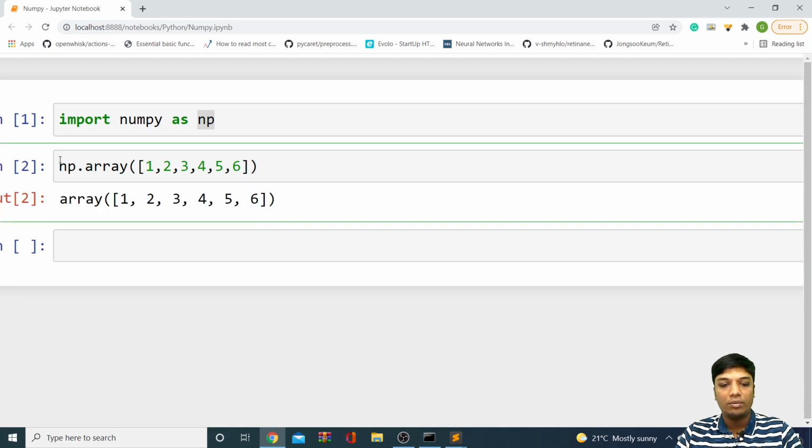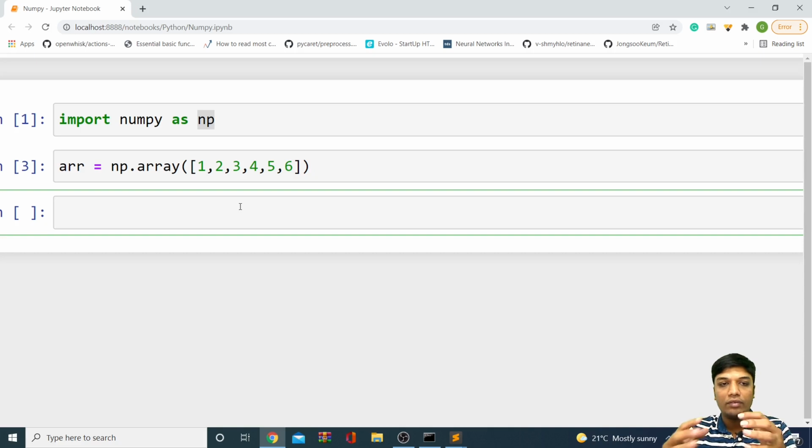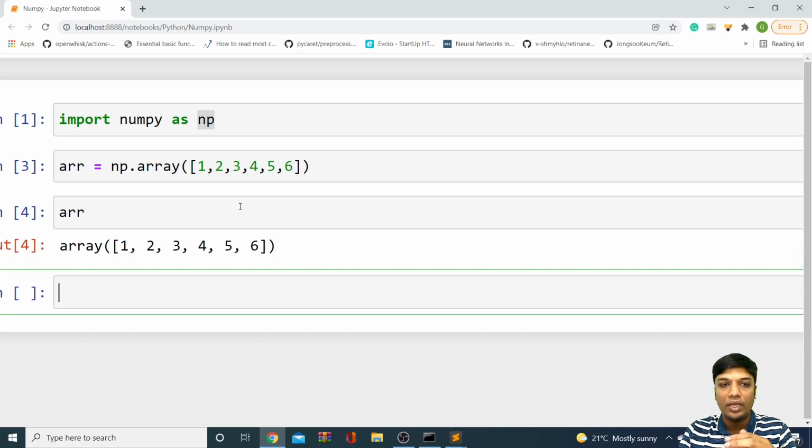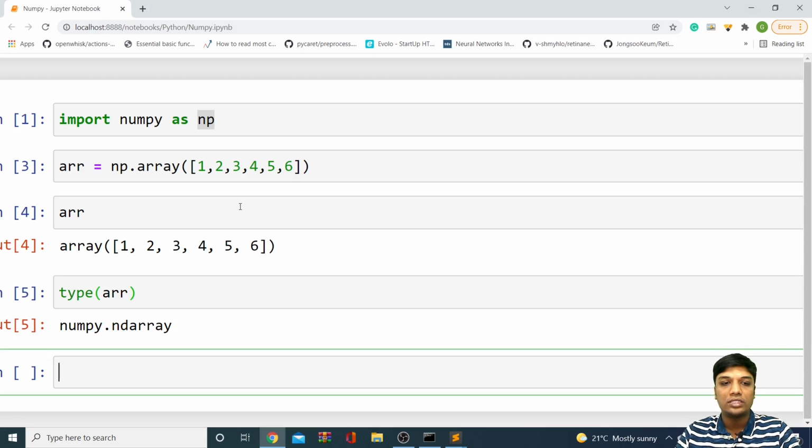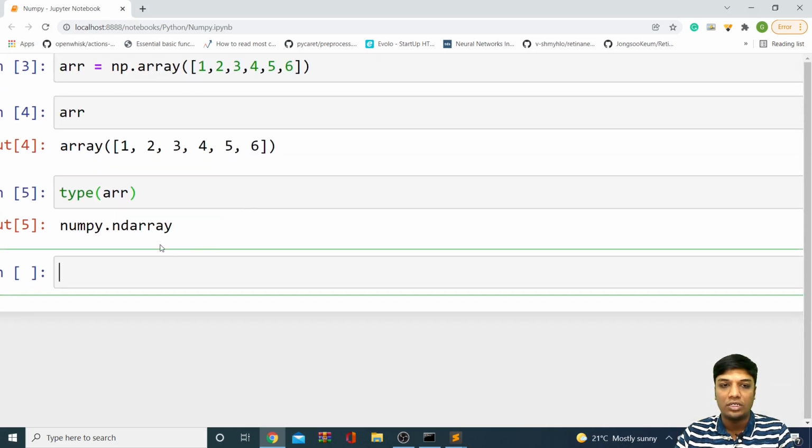Now I'll just save this in a variable. I'll say arr is equal to np dot array of so and so elements. Right now in my variable called arr, your numpy array is saved. This is how simply you can create an array. Let me show you the type of the array right now. You can simply say type of arr, and you can see that it's a numpy n dimension array.